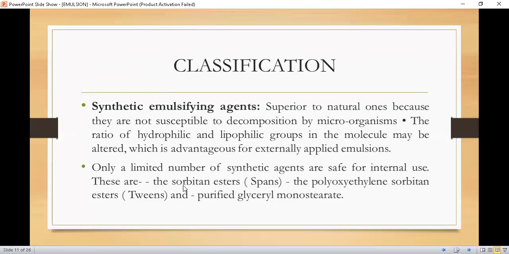These are sorbitan esters, which are also called SPANs, the polyoxyethylene sorbitan esters, which are called TWEENs, and purified glyceryl monostearate. These are examples of the synthetic surfactants that are used in oral preparations, or in the preparations of emulsions that are used for internal use.